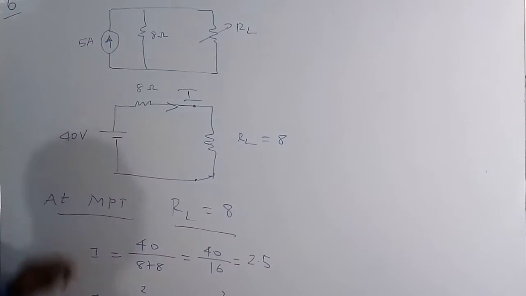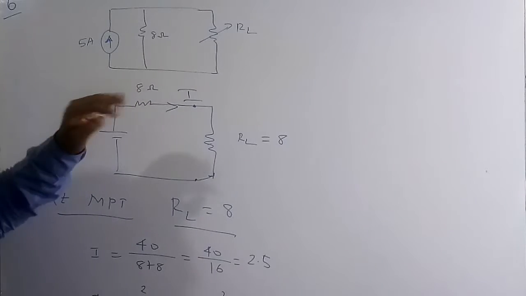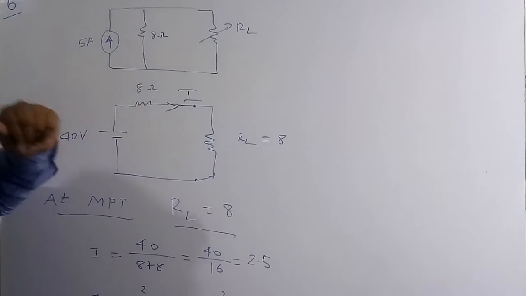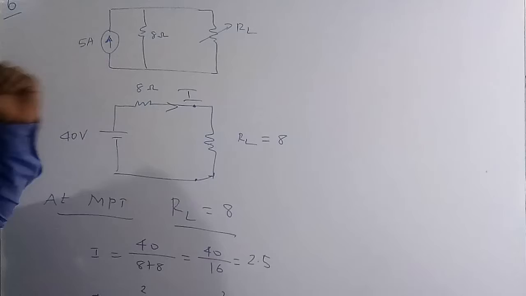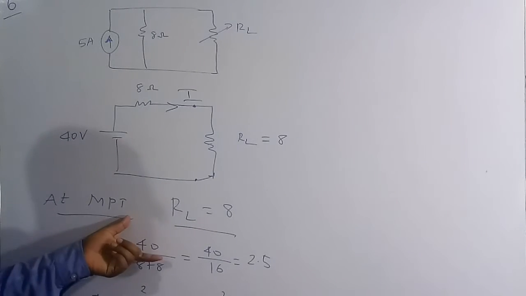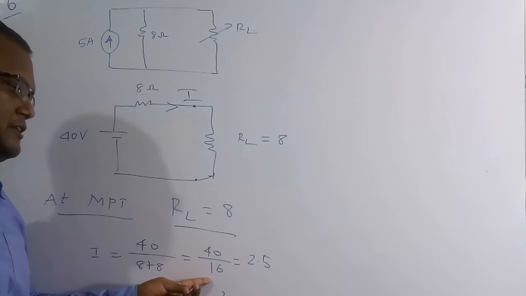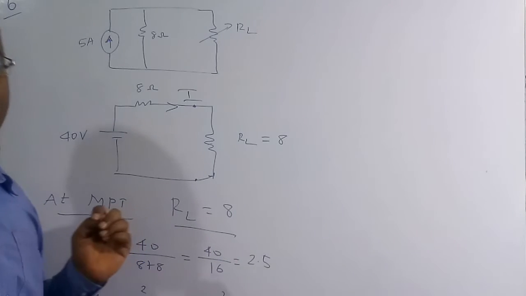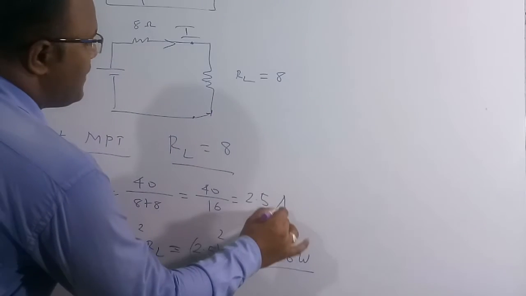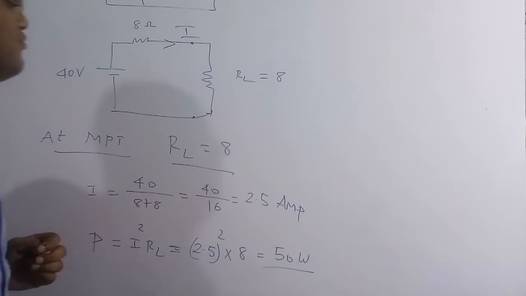So current is equal to total voltage by total resistance. As these two resistors are connected in series, 8 plus 8 is the total resistance. So total current is 40 by 8 plus 8, which is 40 by 16. If you solve this one, we are going to get 2.5 ampere. So 2.5 ampere of current is going to flow here.